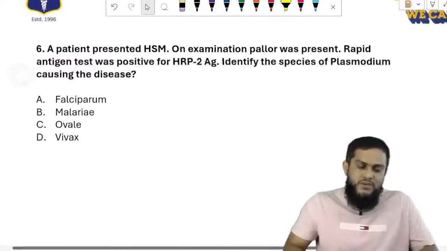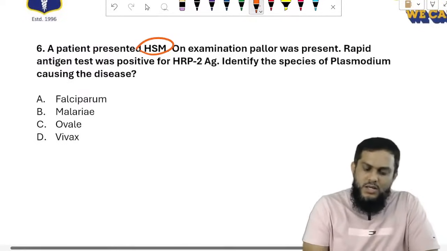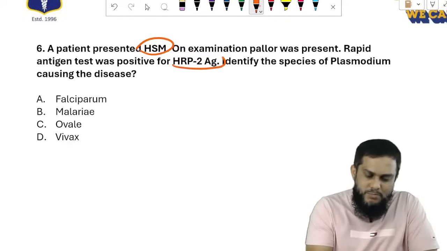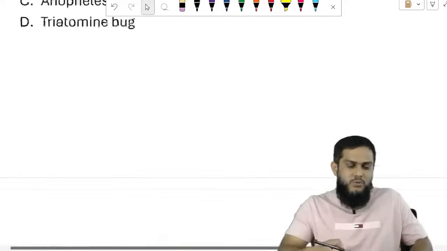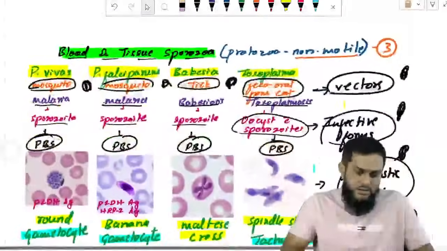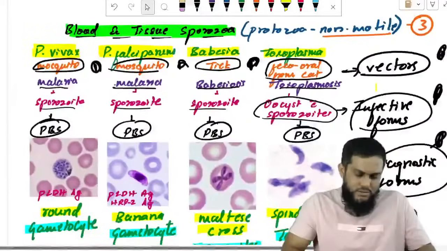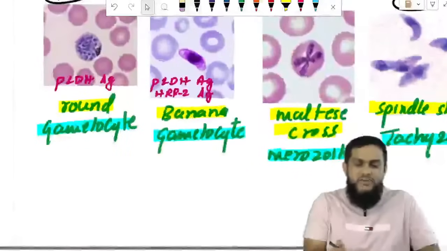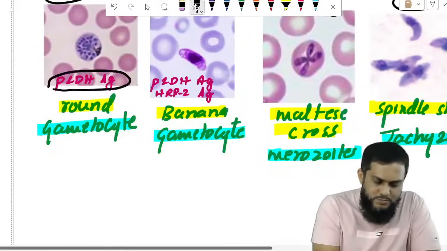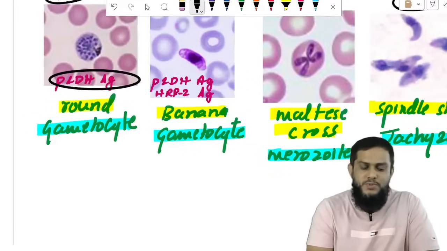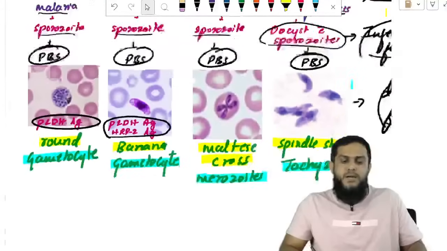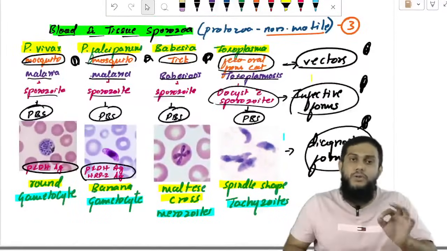A patient presented with hepatosplenomegaly. On examination, pallor was present. HRP2 antigen positive. We forgot to mention the antigen. Go back. We have mentioned it, and I forgot to discuss it. The PLDH antigen is present in Vivax. PLDH and HRP2 antigens are present in falciparum.